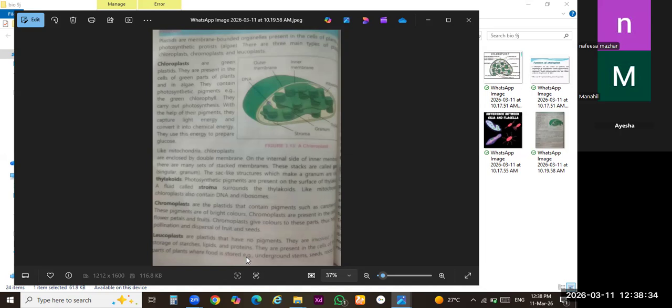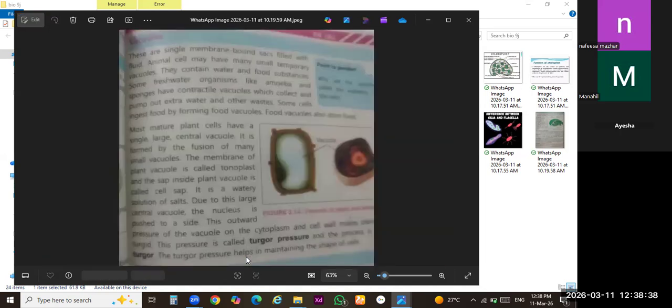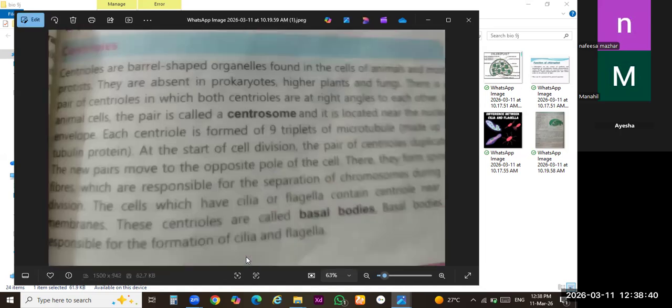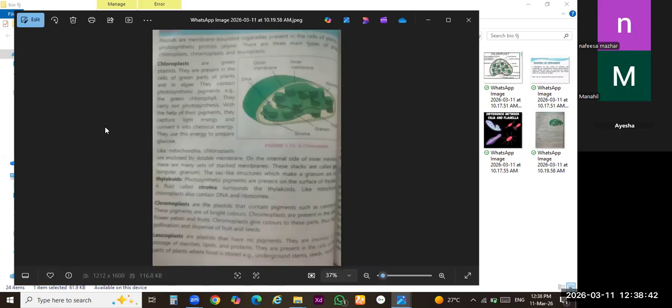Done? Okay, see the next page. Okay, I will repeat the headings again. First of all, you have to learn the introduction. Then write down the heading of types. There are three types: chloroplast, chromoplast, leucoplast.